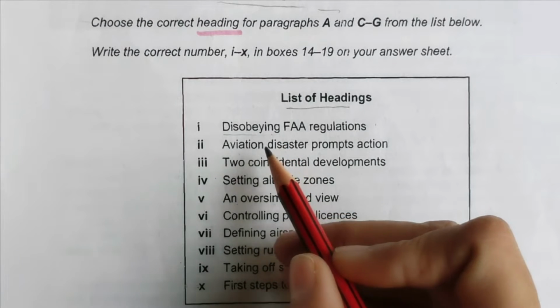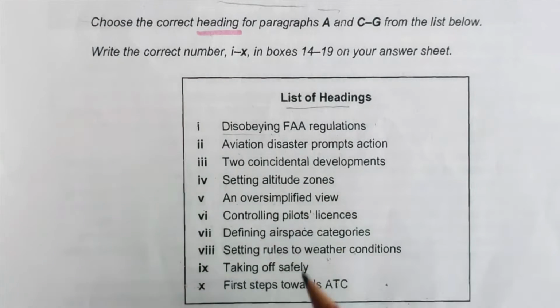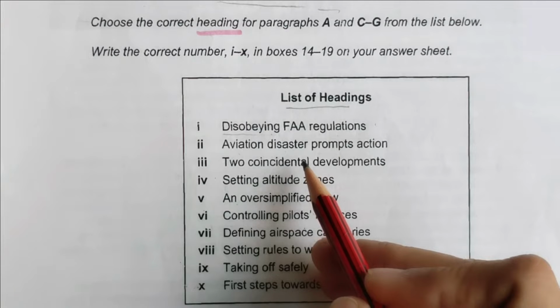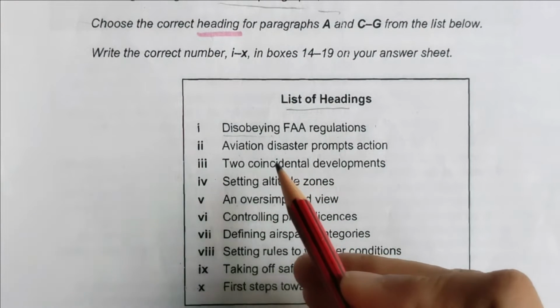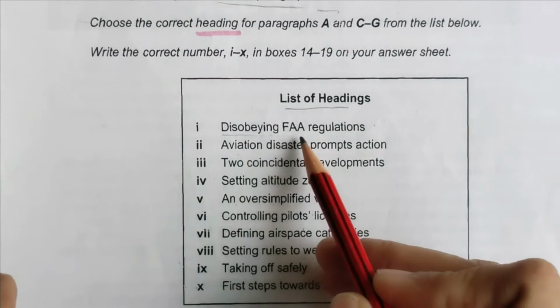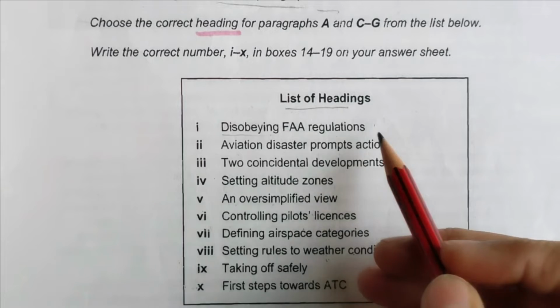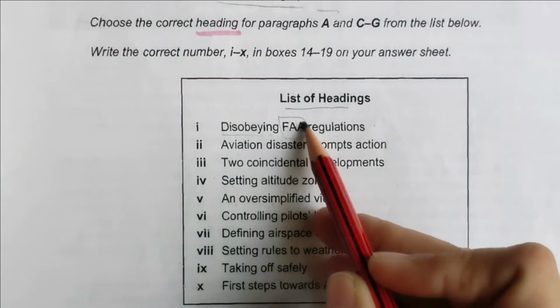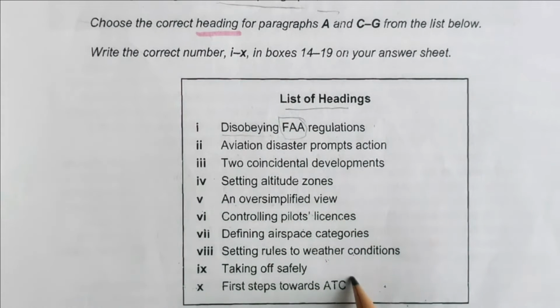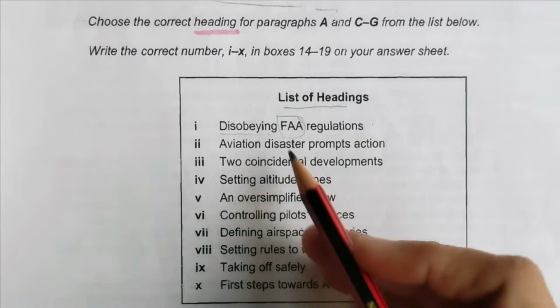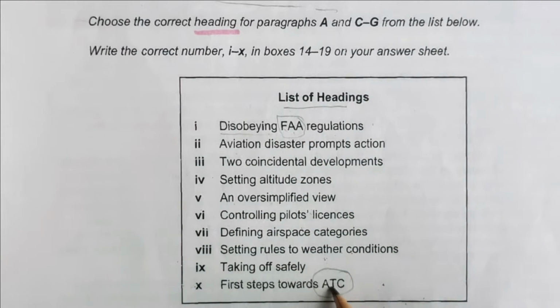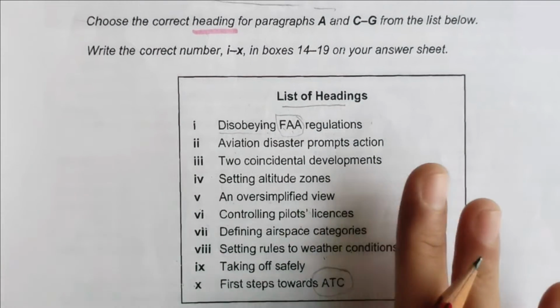Sometimes there are difficult words, and I'm talking to 5.5 and 6 band holders also. You can always find the keywords. But FAA and ATC appear throughout the passage, so these can't be the keywords for these types of list of headings.